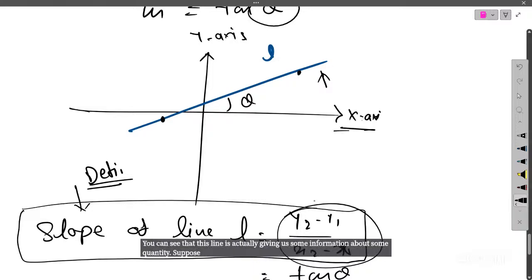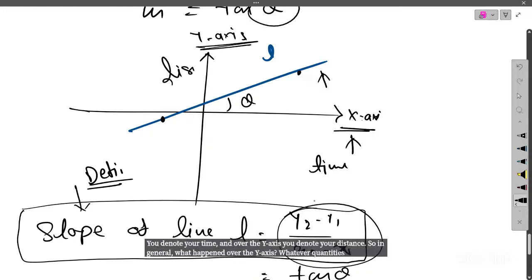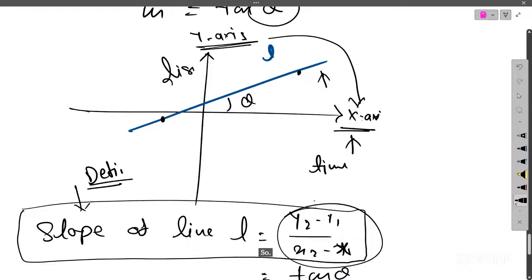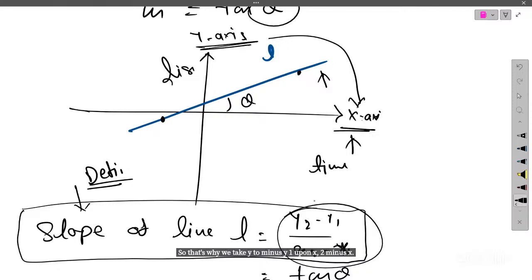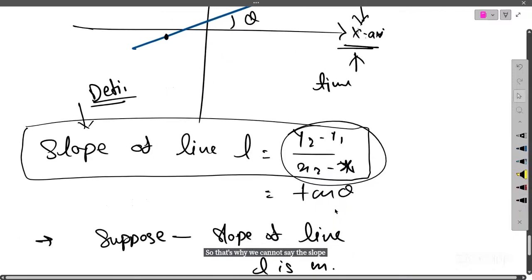Suppose over the x-axis you denote time, and over the y-axis you denote distance. The quantity on the y-axis is dependent on the x-axis. So we are always eager to know the change in y with respect to the change in x, because x is in our hand, y is not. That's why we take y2 minus y1 upon x2 minus x1. If you reverse it, you would have to take the y-axis in place of the x-axis and vice versa.